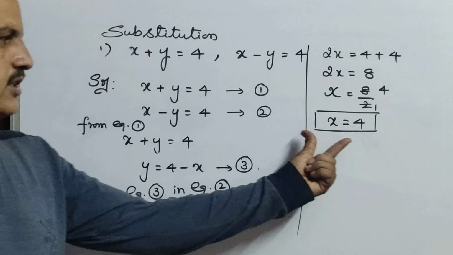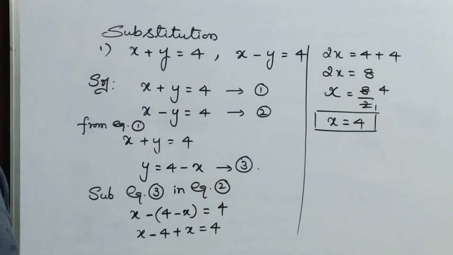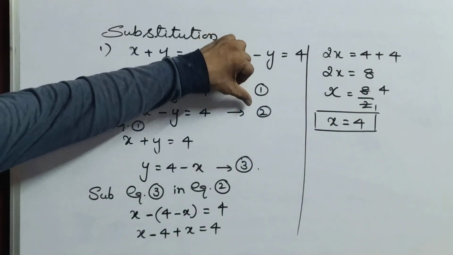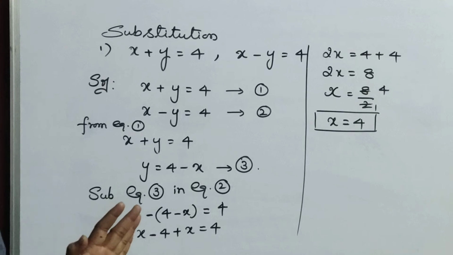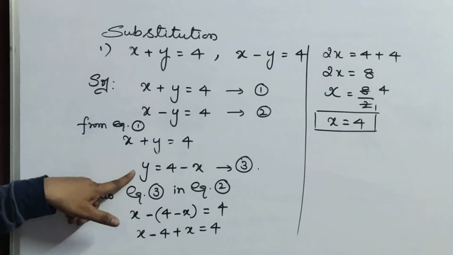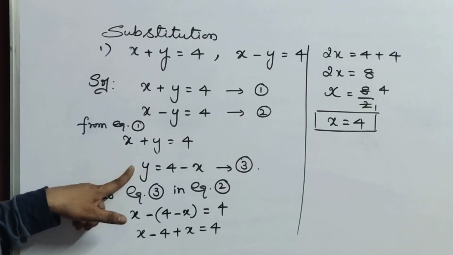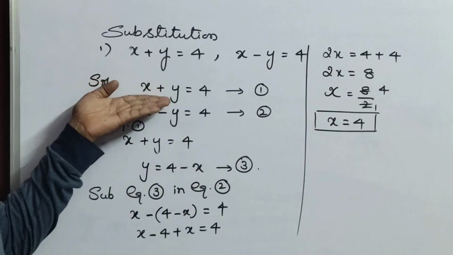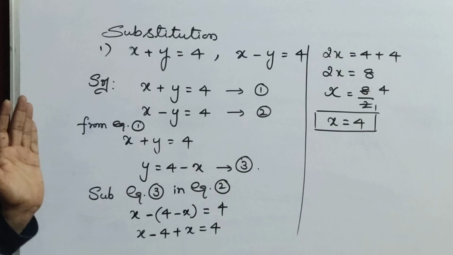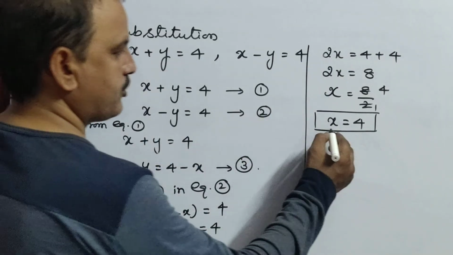Now, this x equals 4, you can substitute in any one of the equations, whichever you like. But here if you observe the third equation, there is a chance of getting y very easily. So you can substitute in this always. Or in any equation, either equation 1 or equation 2, whichever you like. There is no objection in that.